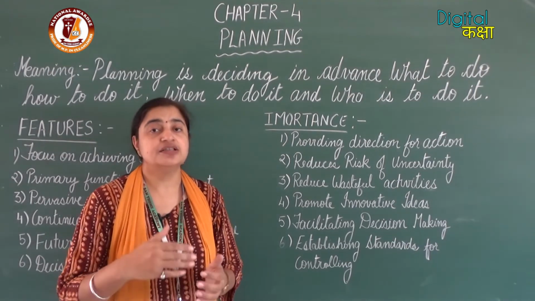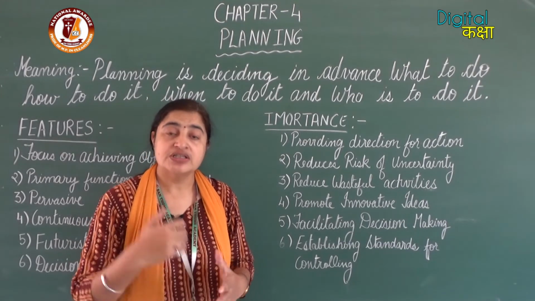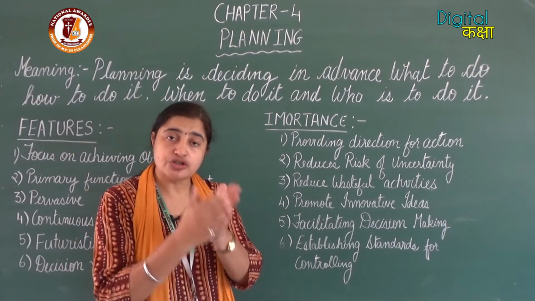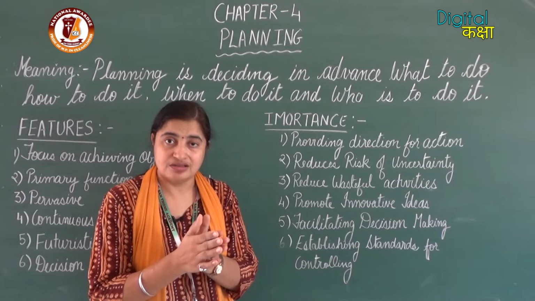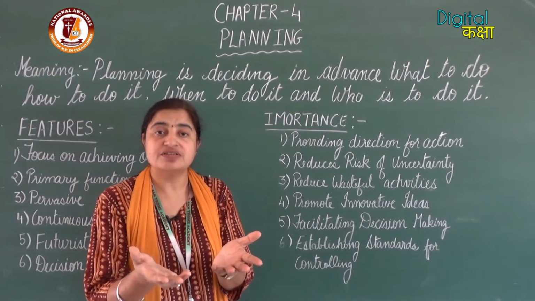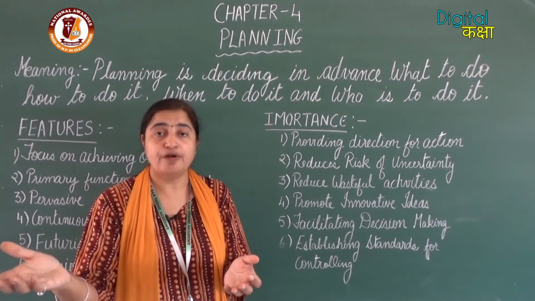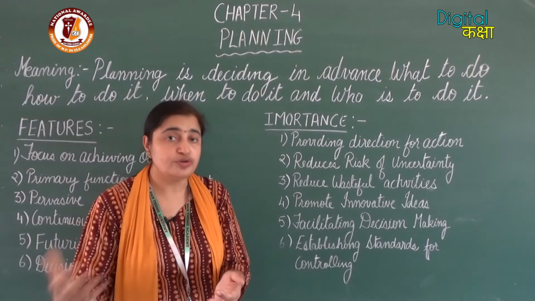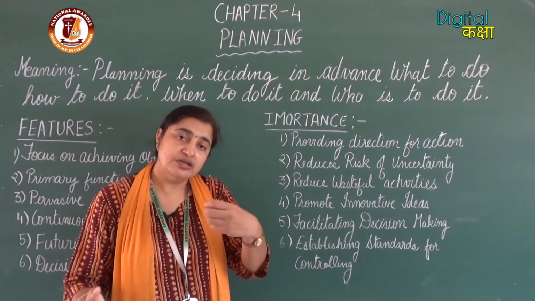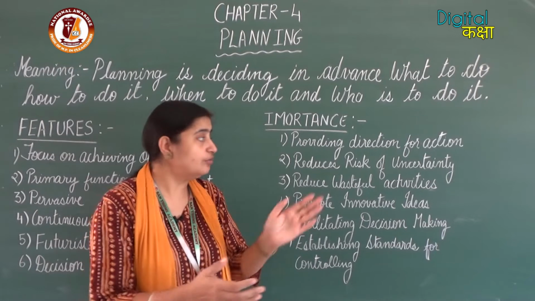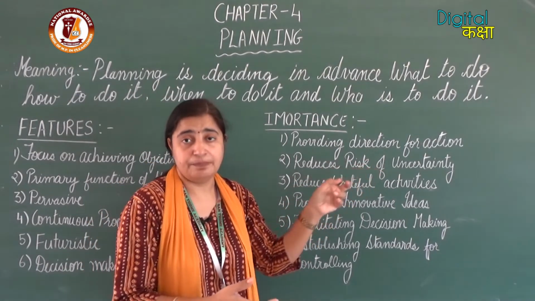Then the second is, it reduces the uncertainty. Uncertainty means the chances of losses, shocks to the businesses. It can be a lockdown to your business, means you may have a problem, you have a loss and you have to lock down your business. Or only the losses, or it can be anything, it reduces the risk part.